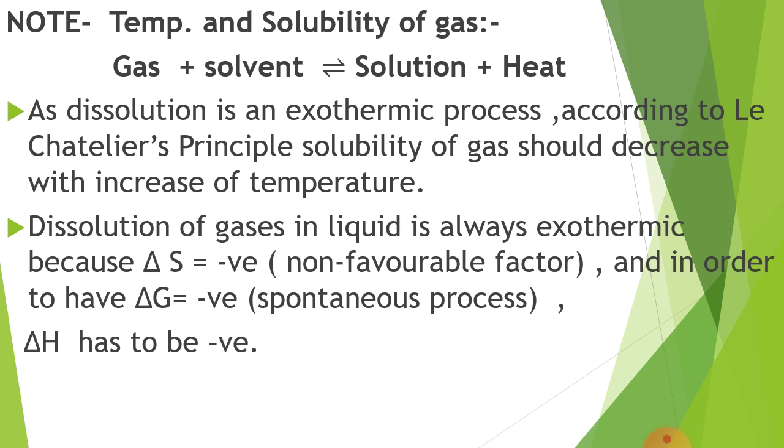Next, dissolution of gas in liquid is always exothermic because delta S is negative, that is the non-favourable factor, and in order to have delta G negative for a spontaneous process, delta H has to be negative also. This also indicates the solubility of gas is an exothermic process.